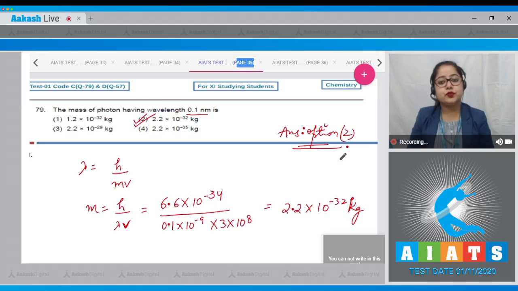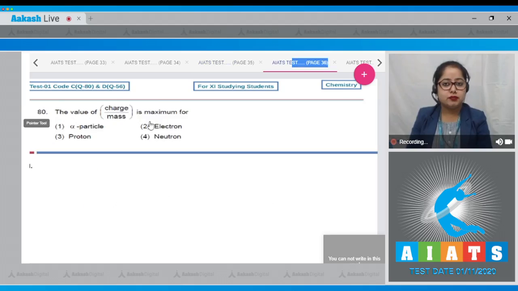Moving to the next question, students, which is question number 80. The value of charge by mass is maximum for. Students, the value of charge by mass is maximum for electron because the mass of electron is least, and the value of charge by mass is minimum for neutron because in case of neutron there is no charge.